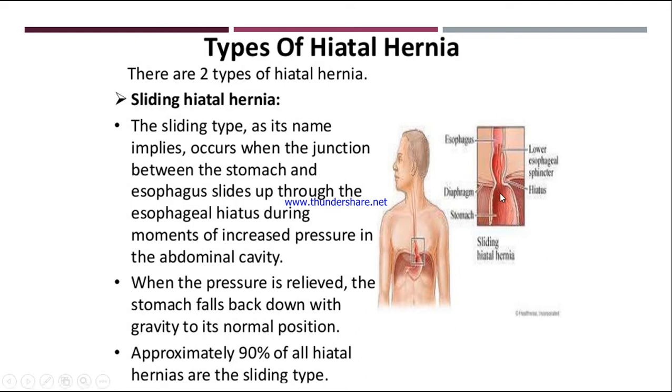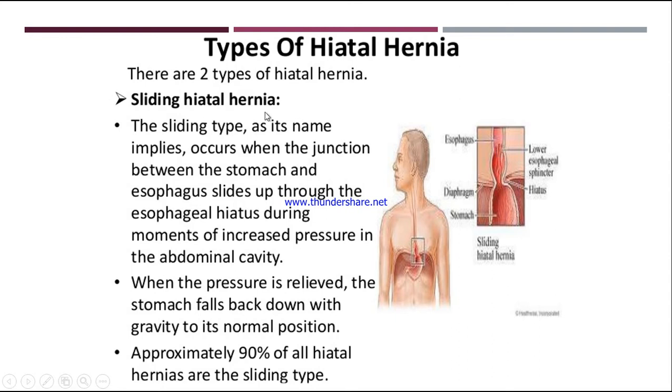ठीक है, वो जो upper portion of the stomach है ना, वो जो junction है between the esophagus, the connection between the esophagus and the stomach, it will try to go up through that opening. ठीक है, because नीचे से pressure is putting up. So that portion is going up, it is just sliding through the hiatus, diaphragmatic hiatus or esophageal hiatus. So that is why it is sliding. So ये जो portion है ये ऐसी slide हो रहा है ऊपर जाने के लिए. So this is sliding hiatal hernia.